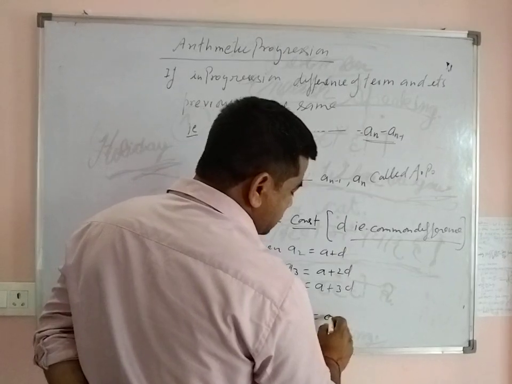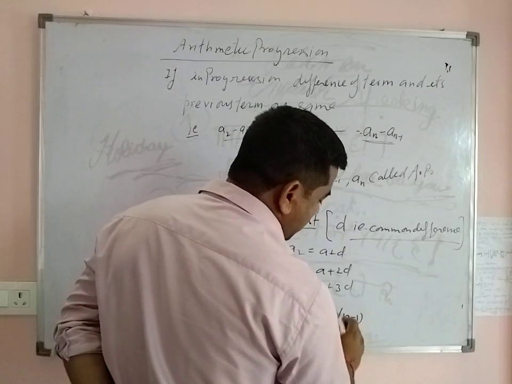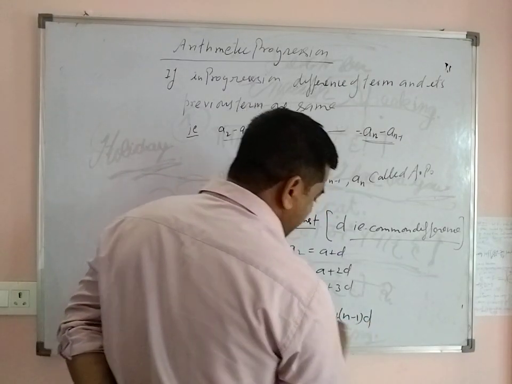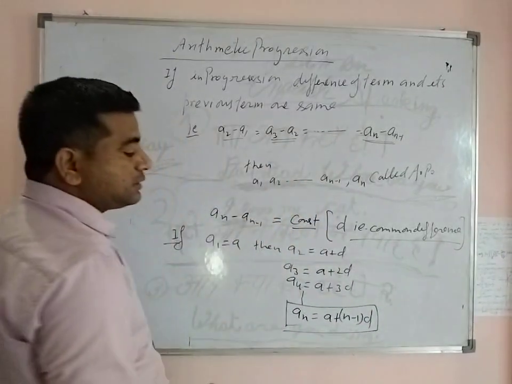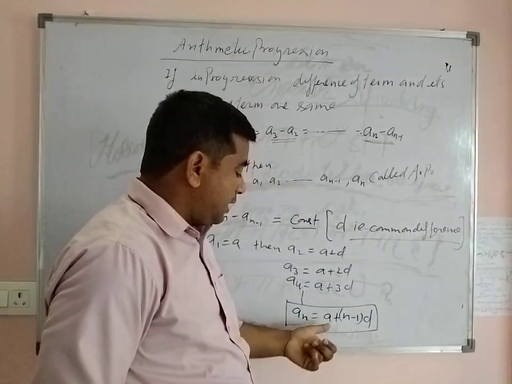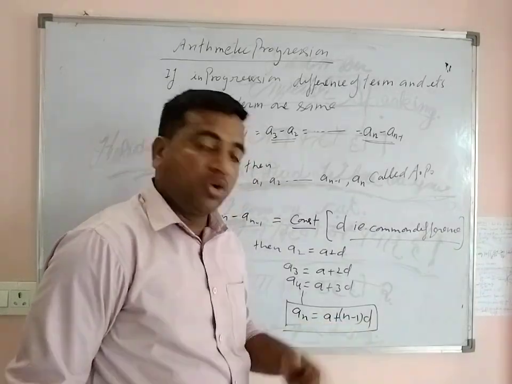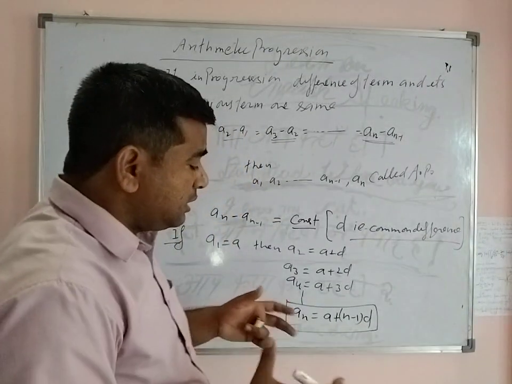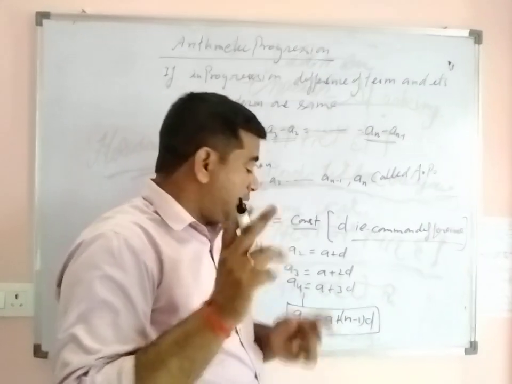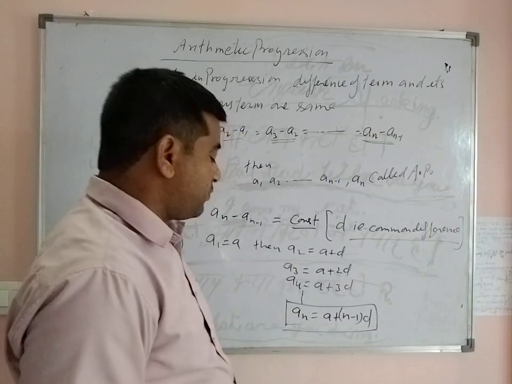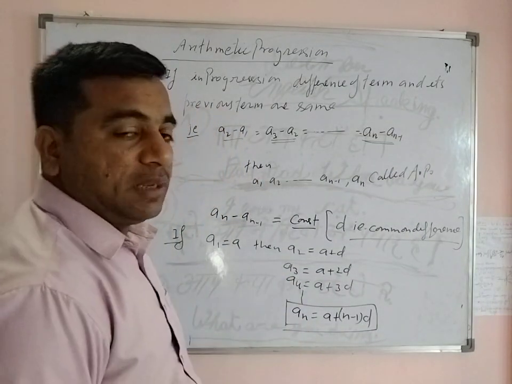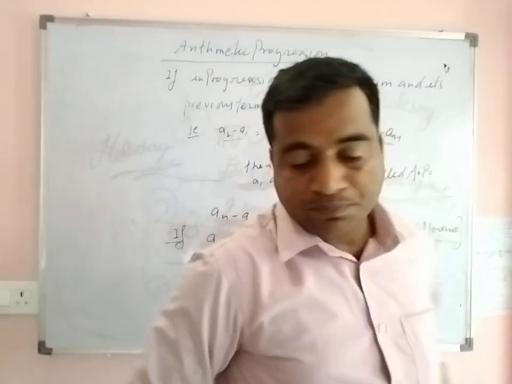The nth term an is a plus (n minus 1) into d. So this is the nth term of the arithmetic progression, when a is the first term and d is the common difference. This is the first formula of arithmetic progression: an is a plus (n minus 1) into d.